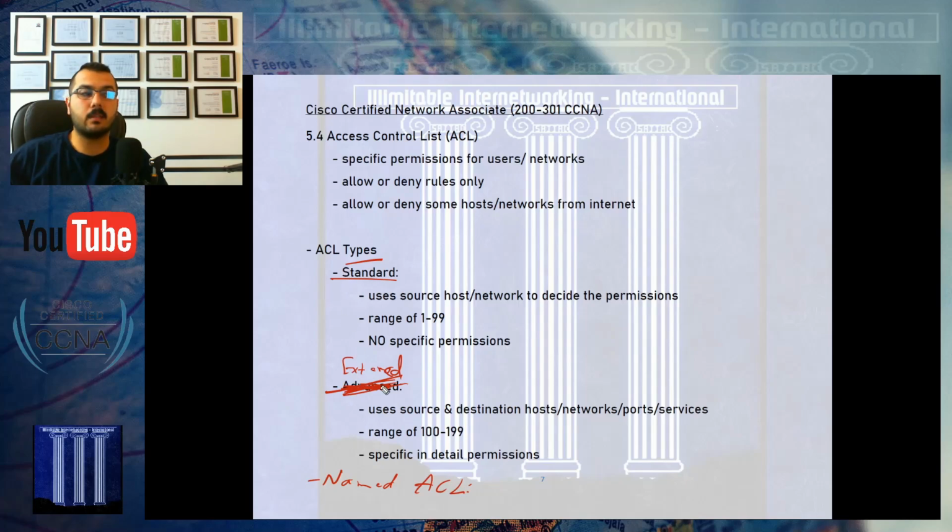What about the standard and the extended? The 2 types you should know about in the CCNA exam are the standard access list and the extended access list. The difference between them is the permissions or the resiliency of the features that I can apply. The standard access list can use only the source host or the source network to decide the permissions.